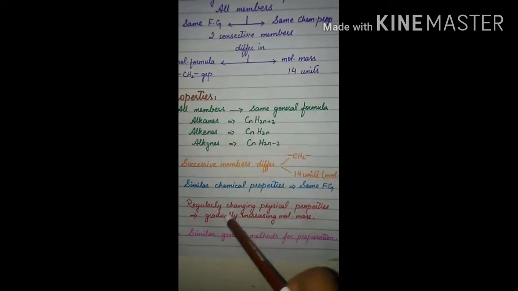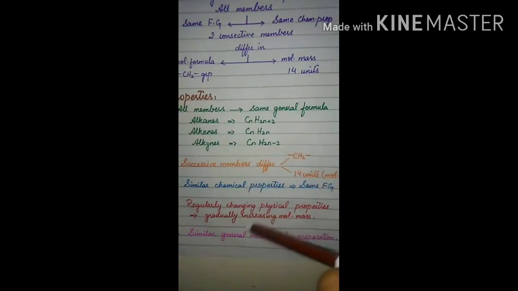Now if we talk about the physical properties, they have regularly changing physical properties because of the change in their molecular mass. As we move down the series, the molecular mass increases gradually by a difference of 14 units. In this way, the physical properties also change gradually, like melting point, boiling point, and density.